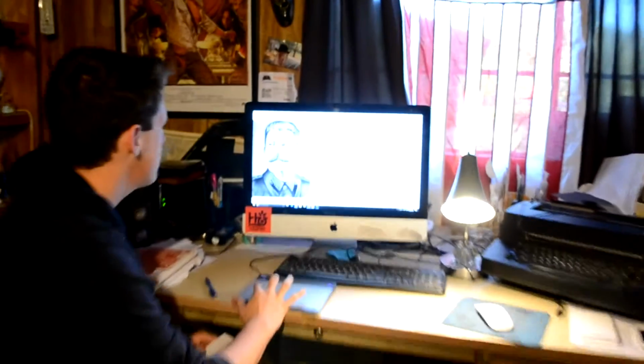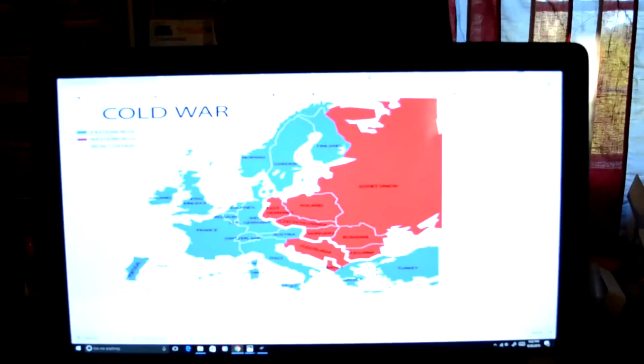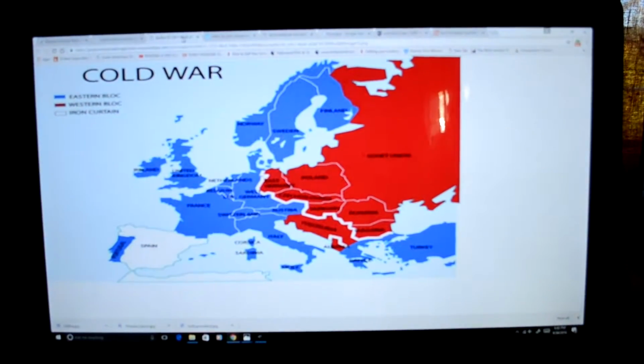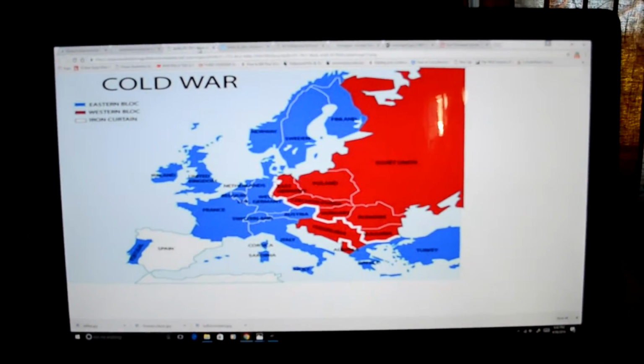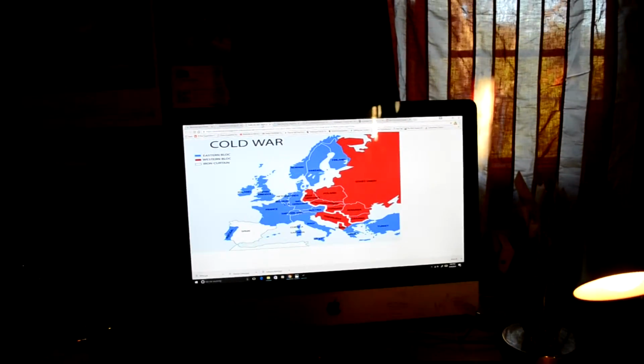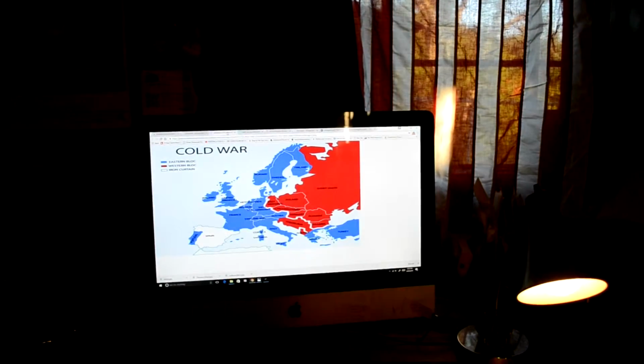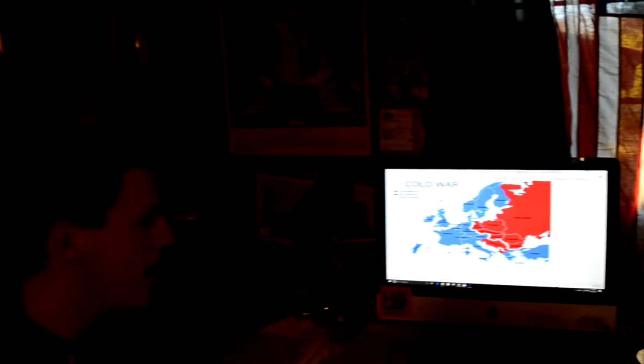The barrier between the two opposing sides was referred to as the Iron Curtain. As you can see, Western Europe was a part of the Western Bloc, which favored capitalism, and all the red portions on the map were part of the Eastern Bloc, which were communist countries, and the Iron Curtain is the dividing line between them, as referenced in Winston Churchill's Iron Curtain speech, in which he attempted to get more morale for his citizens in Great Britain.